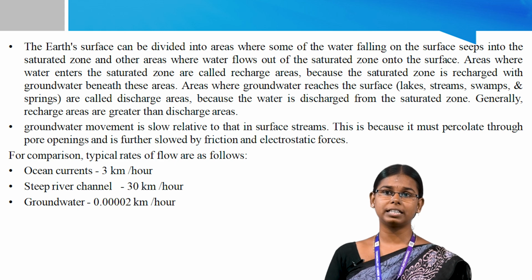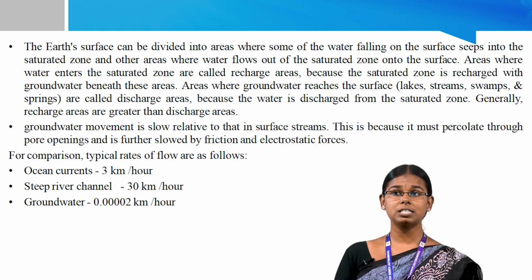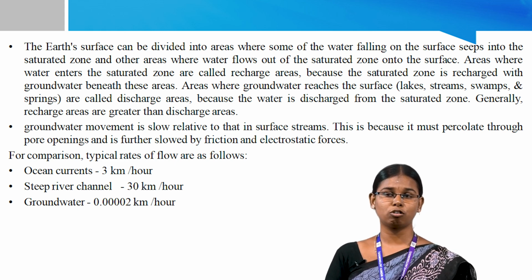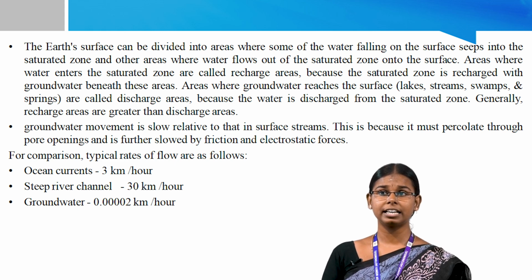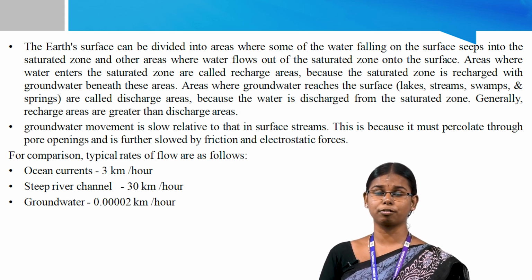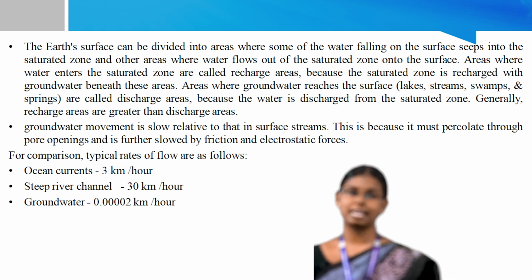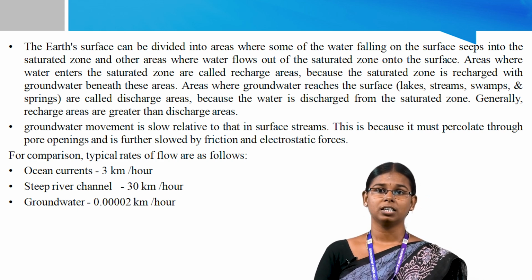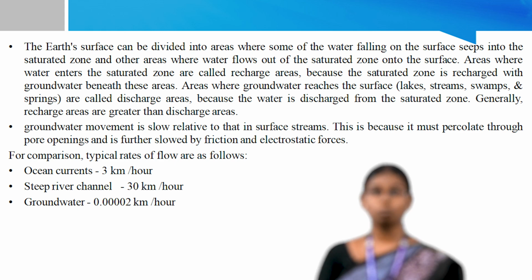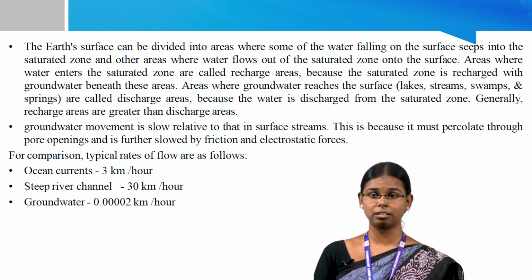Groundwater movement is slow relative to surface streams because it must percolate through the pore openings and is further slowed by friction and electrostatic forces. For comparison, the typical rates of flow are as follows. Ocean current, 3 km per hour. Steep river channel, 30 km per hour. Groundwater, 0.0002 km per hour.